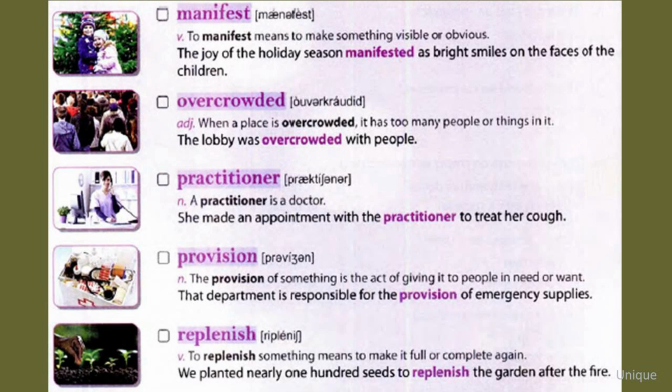Provision. The provision of something is the act of giving it to people in need or want. That department is responsible for the provision of emergency supplies. Replenish. To replenish something means to make it full or complete again. We planted nearly 100 seeds to replenish the garden after the fire.